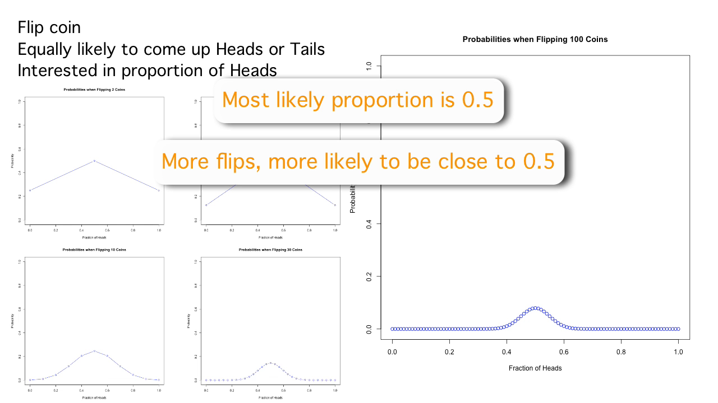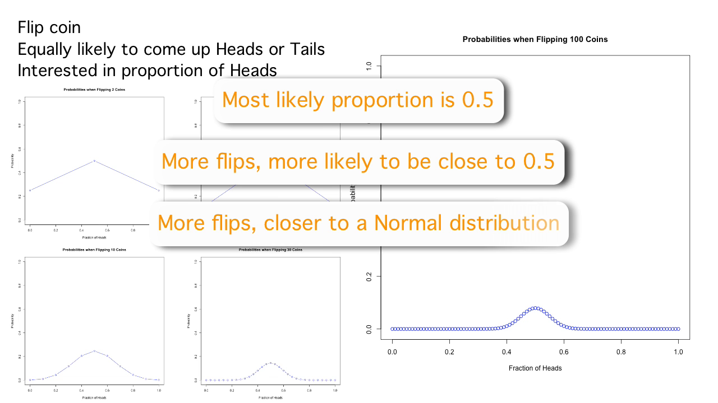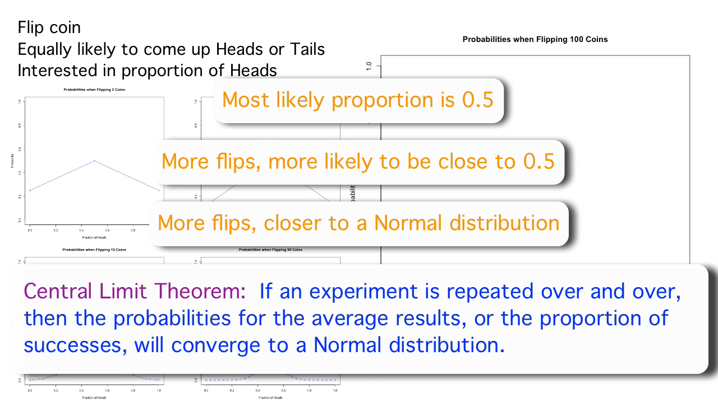We also saw that as the number of flips of the coin increases, the probability distribution for the proportion of heads approaches a normal distribution. This was due to the central limit theorem. As a reminder, the central limit theorem says, if an experiment is repeated over and over, then the probabilities for the average results, or the proportion of successes, will converge to a normal distribution. And we've seen that at play here. The question we'll consider now is, what are the mean and the standard deviation of this normal distribution?